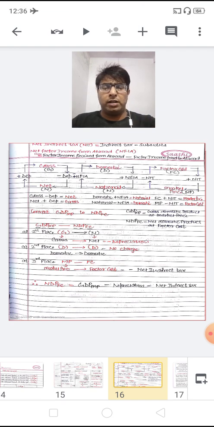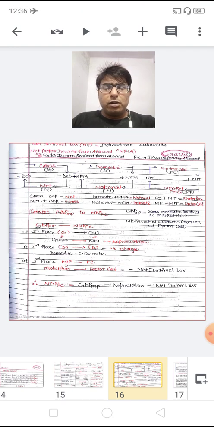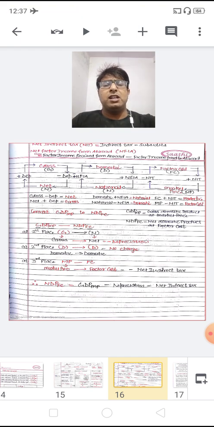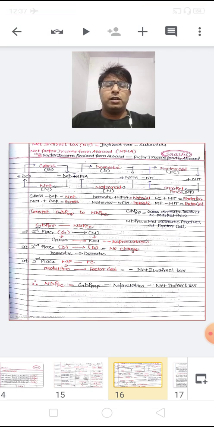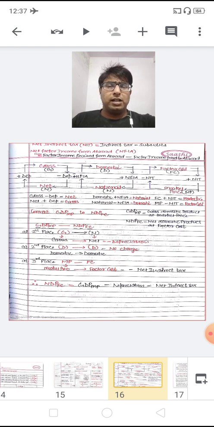So with this slide, this is the full explanation of converting one aggregate into another aggregate. Suppose I am taking a rough example, dear children. I have to convert GDP MP to NDP FC. What is GDP MP? GDP MP means gross domestic product at market price, and NDP FC is net domestic product at factor cost. Beta, I have already explained that domestic income is generated by NDP FC. NDP FC is known as domestic income, whereas NNP FC is known as national income.